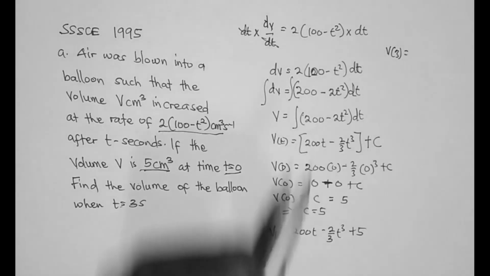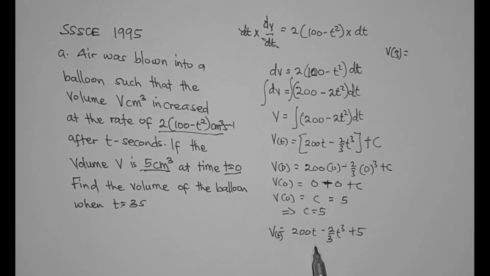V of 3 is equal to, wherever we see t, we replace it with 3.